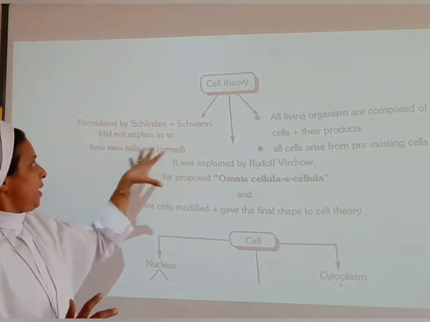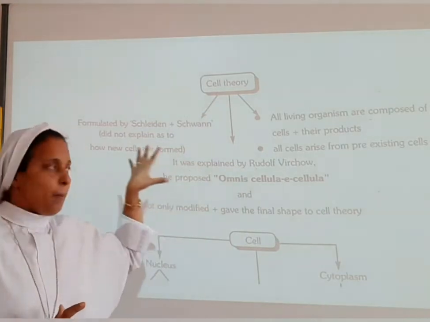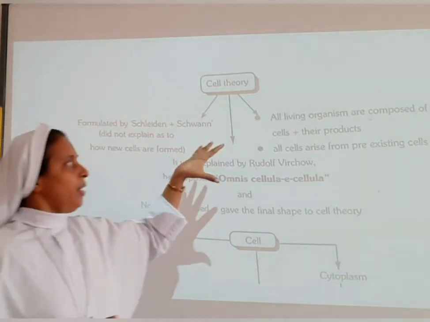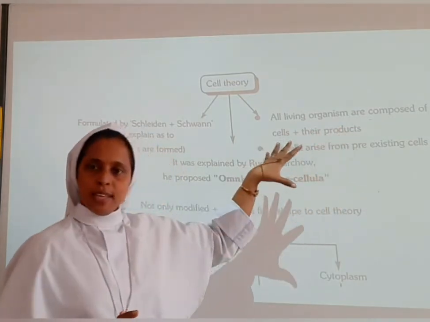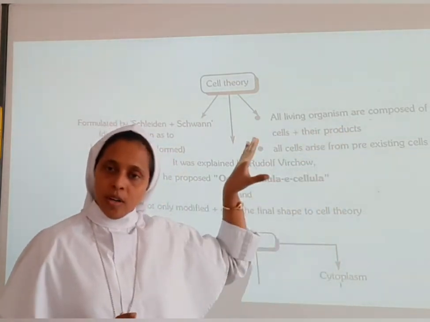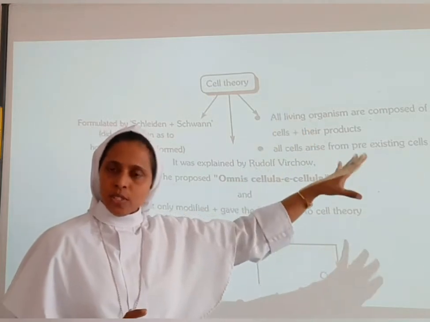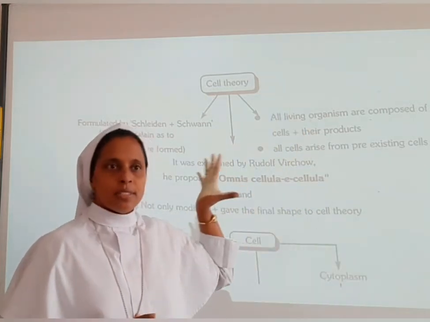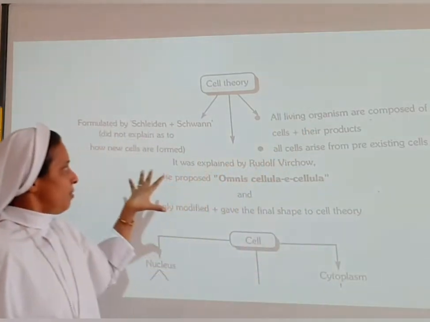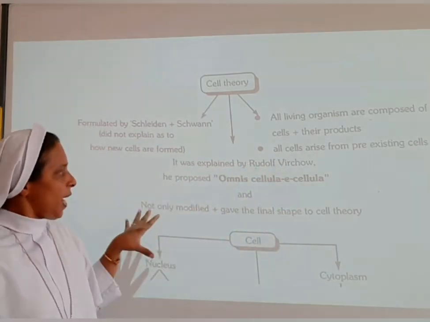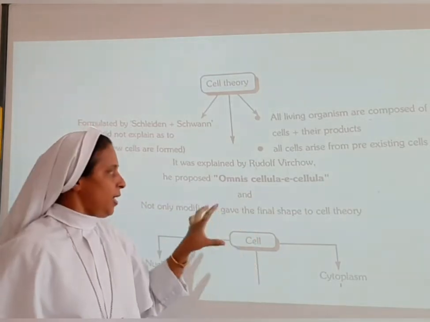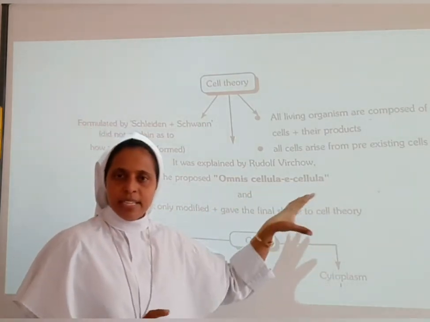They did not explain how new cells were formed, but they formulated a theory, and their studies showed that all living organisms are composed of cells and their products. That was their study. Afterwards, Rudolf Virchow modified this cell theory and gave the final shape to the cell theory.